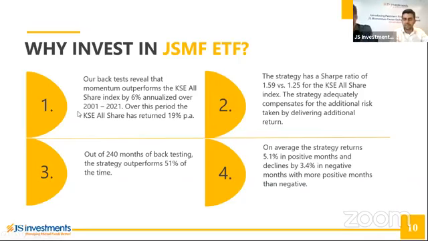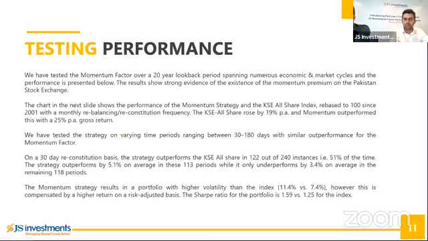So this explains the strategy again in a more textual format. Essentially, you have 6% outperformance, and we've tested this on a 30-day basis and on a 60-day basis. We've even tested on a 180-day basis, but we've opted to go for the 30-day rebalancing and reconstitution since that is the most effective in terms of return and on a Sharpe ratio basis as well. So you have 122 months of outperformance, which is around 51%, and in those months it does better by 5.1%.